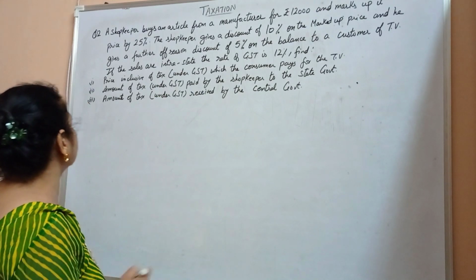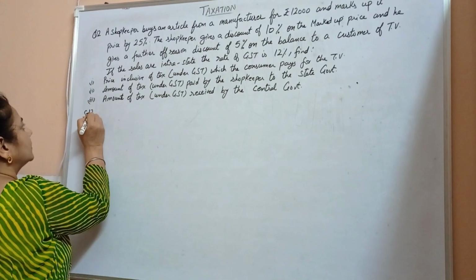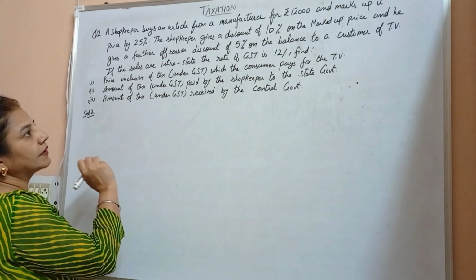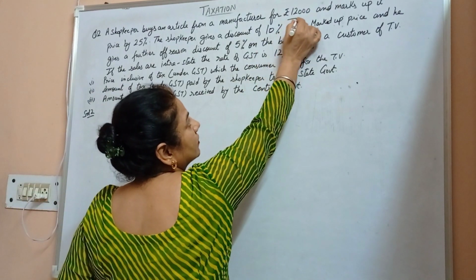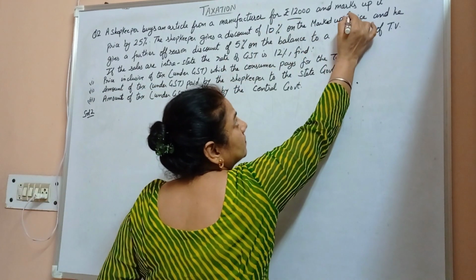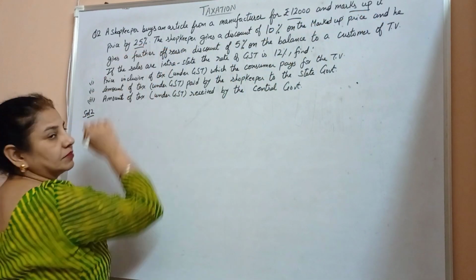Now in this particular case, the amount is 12,000 and it is marked up by 25%.